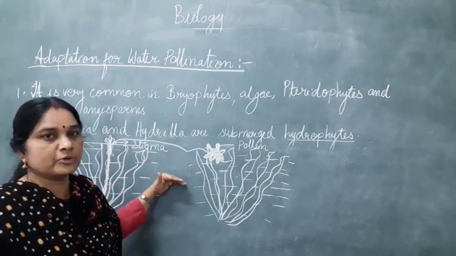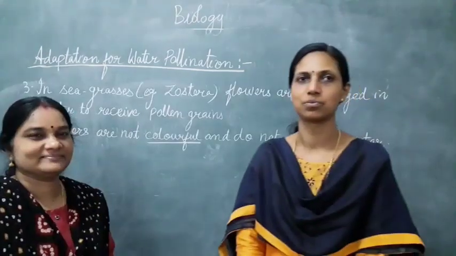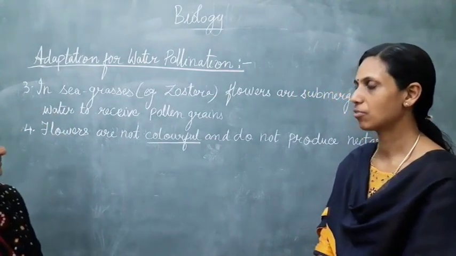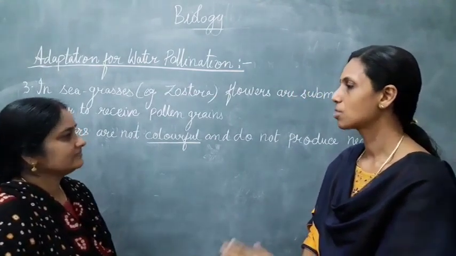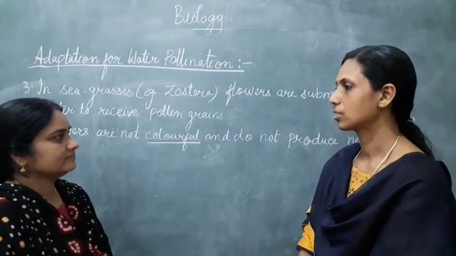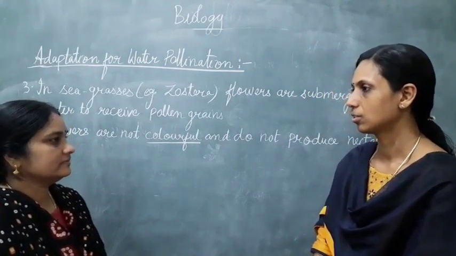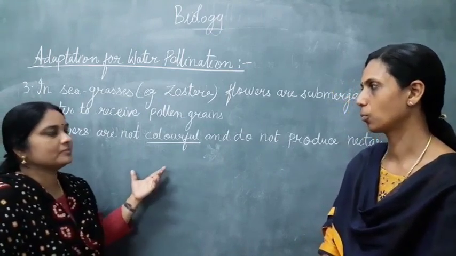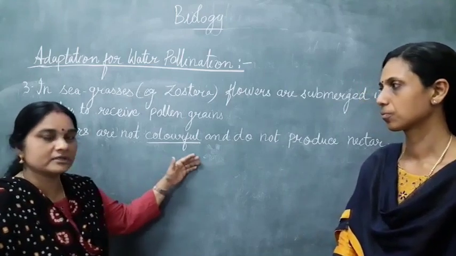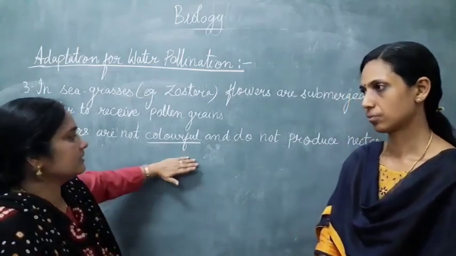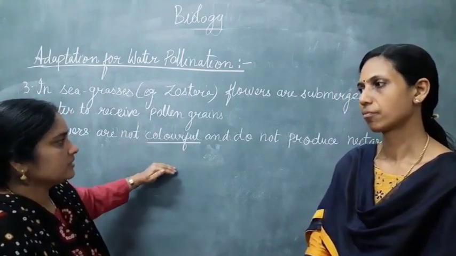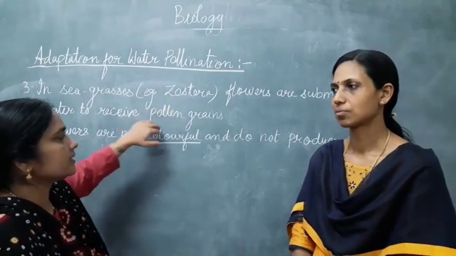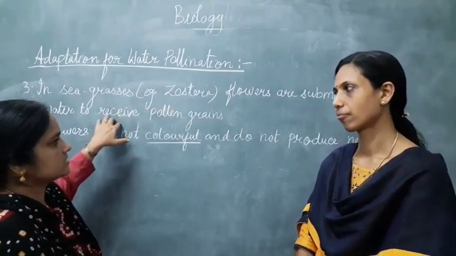Let's go to the next point. Okay, Jayashree Miss, you told that the pollen grains in the case of water pollinated flowers are released in water. How do these pollen grains get protected from damage? They are not getting wet. Pollen grains of the plants which release them into water will not get wetted because of a mucilaginous covering. Because of that they are protected, and it will be easy for them to be carried by water and go and pollinate the stigma.